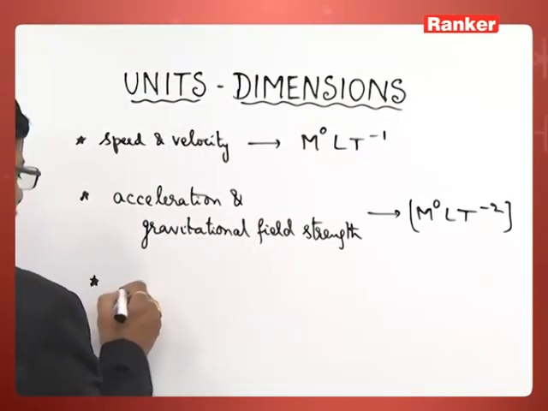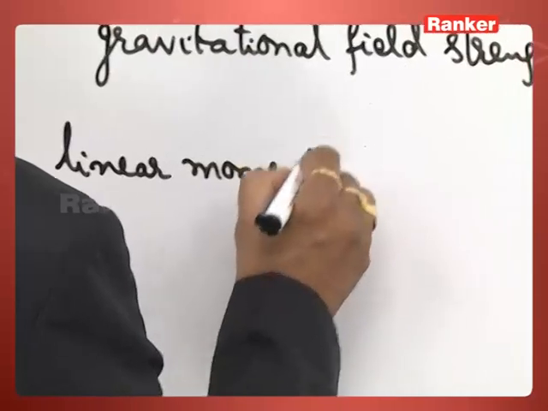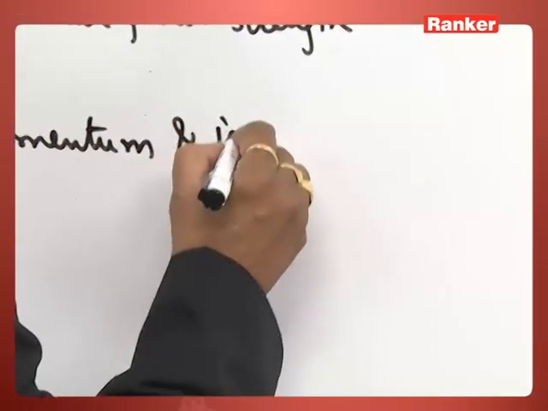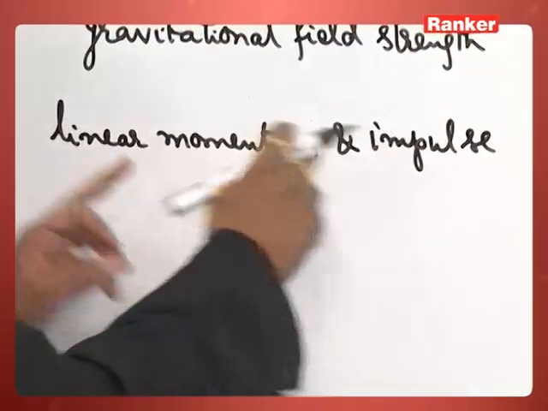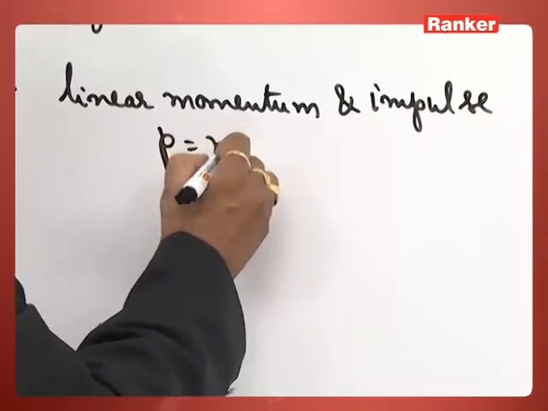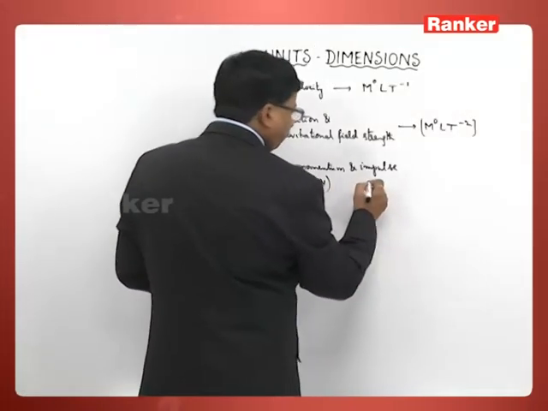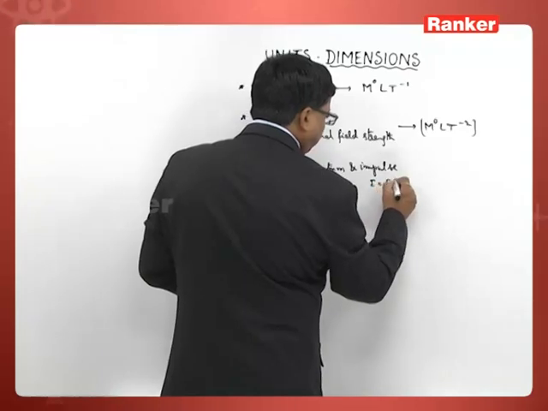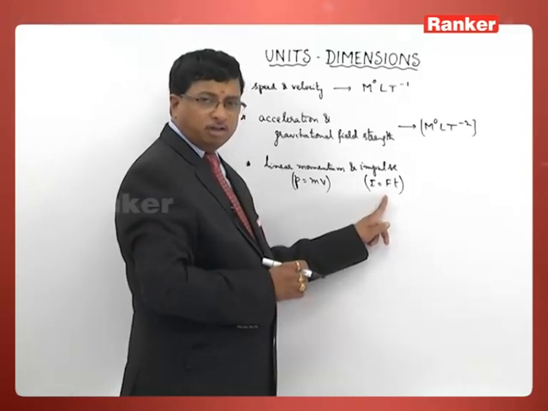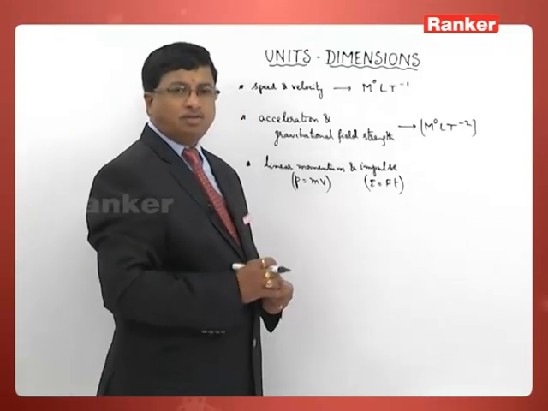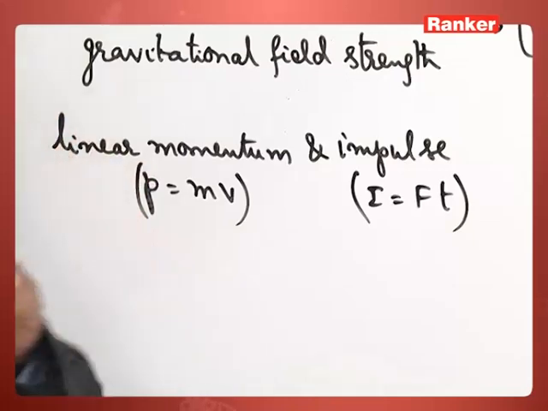Similarly, one more let us consider here, that is linear momentum and impulse. Linear momentum, what is the formula? Mass into velocity. And what is the impulse formula here? Impulse is nothing other than force into time. There is another way of representing this impulse. It is also called the change in angular momentum. Sorry, change in linear momentum.